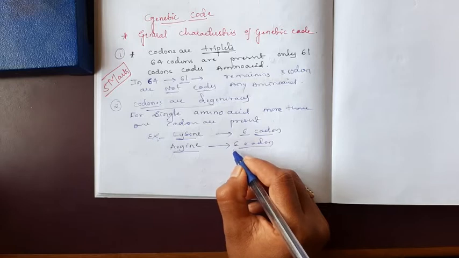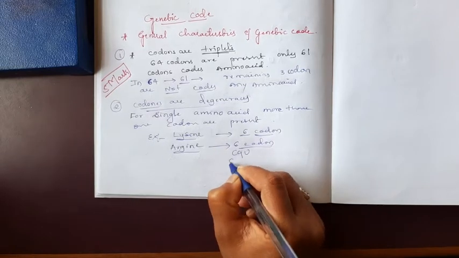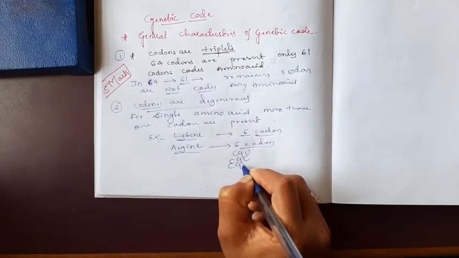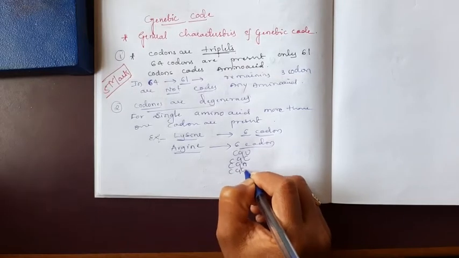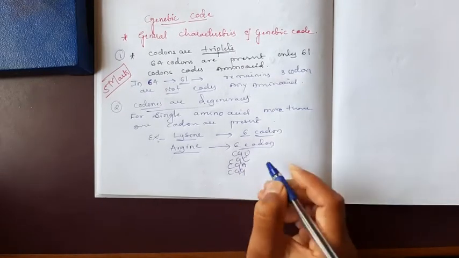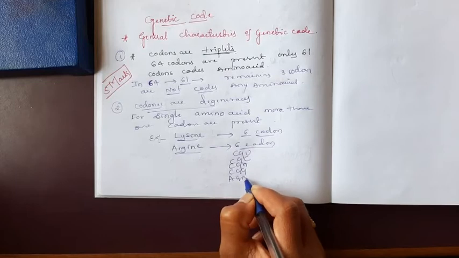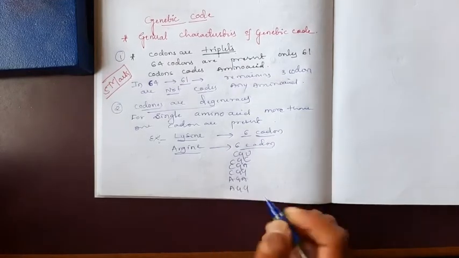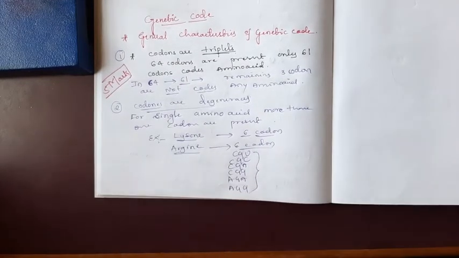Arginine is coded by CGU, CGC, CGA, CGG, and AGA, AGG. These are the 6 codons which code for the same amino acid, arginine.